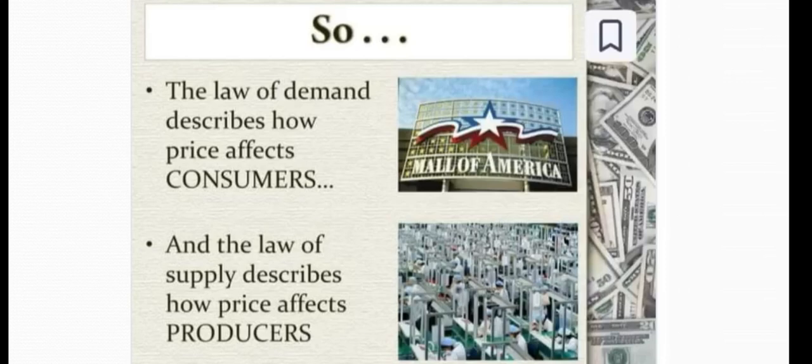There is a difference between the demand curve and the supply curve. The demand curve shows how price affects consumers, and the supply curve shows how price affects producers.